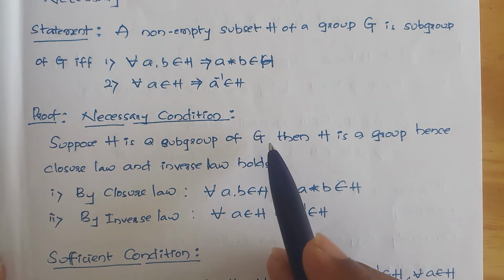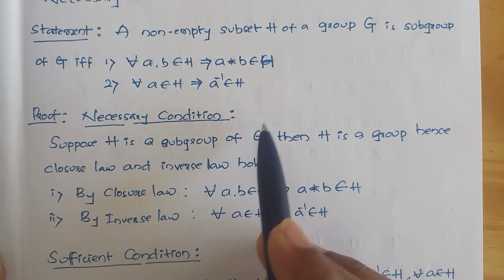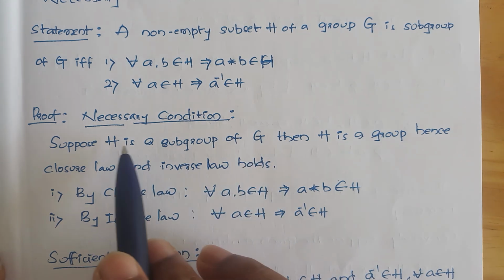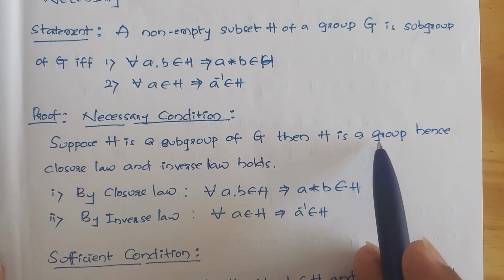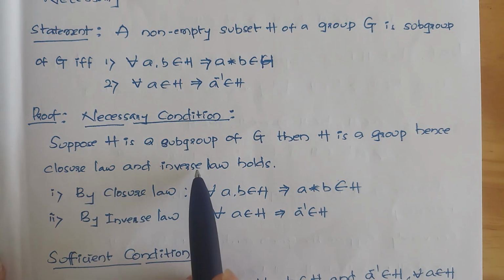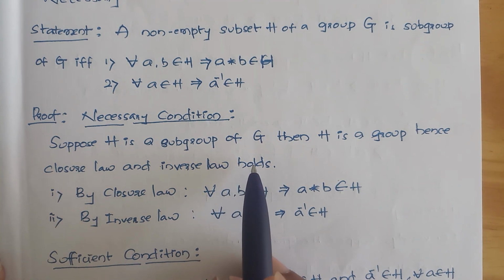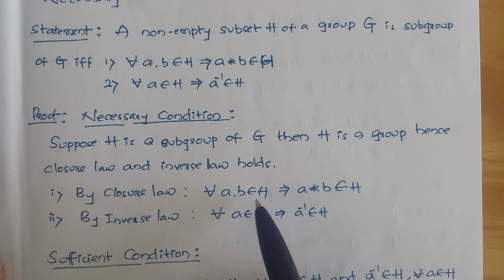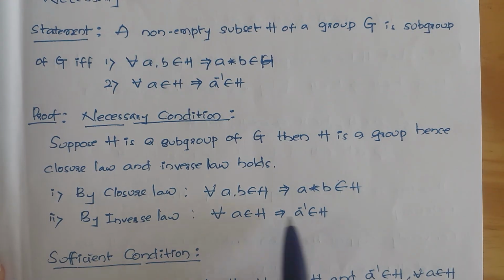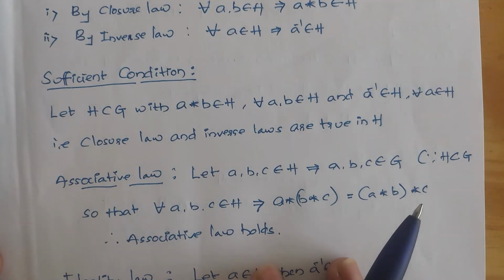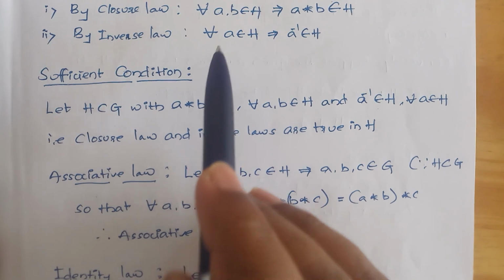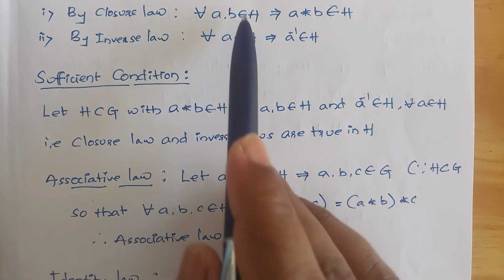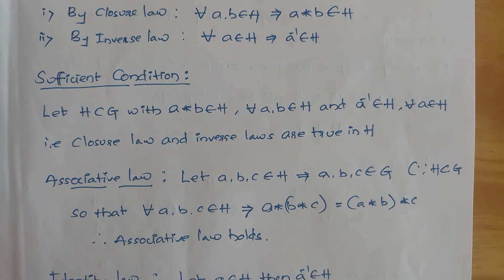Suppose H is a subgroup of G, where G is a group. Then I can say H is a group. If H is a group, the closure law, associative law and inverse law hold good. So by the closure law I can write this condition, and by the inverse law I can write this condition. In the sufficient condition, I took these two conditions and am using them to prove H is a subgroup of G.